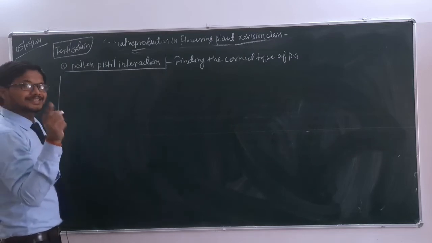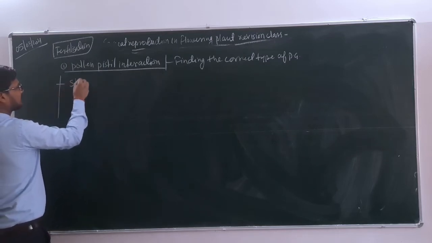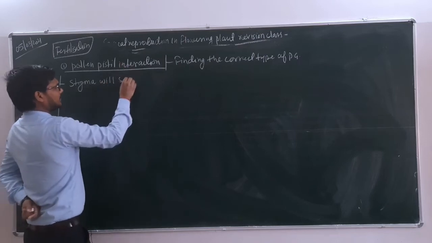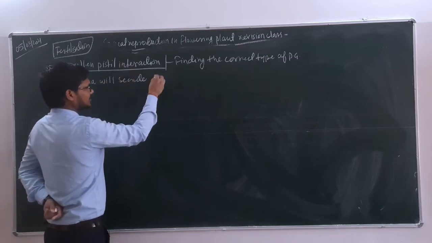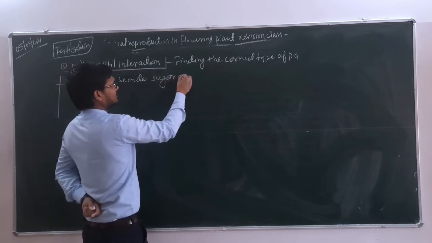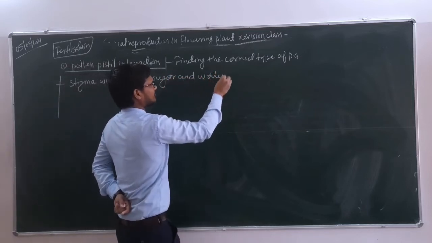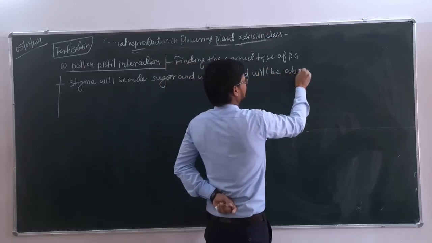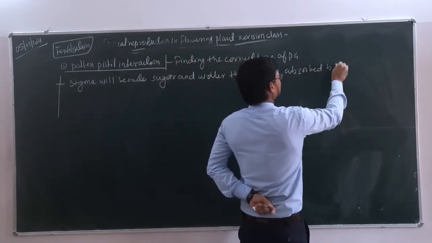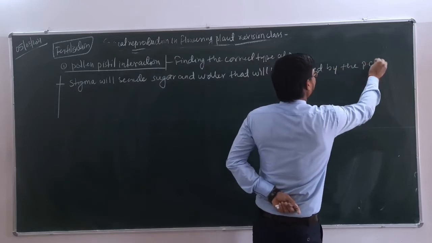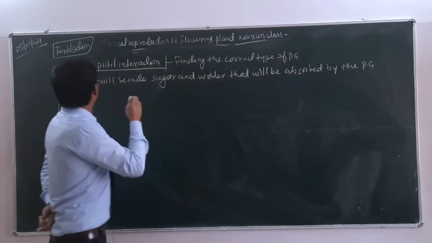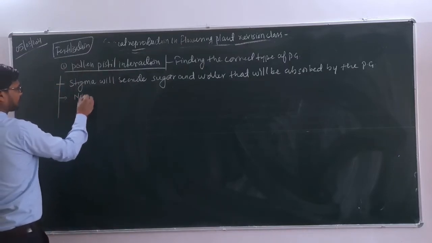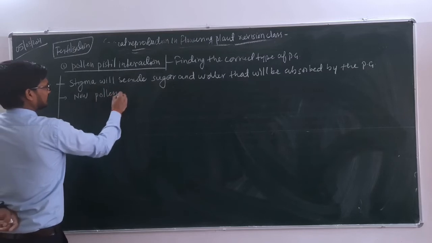If the pollen grain is the correct type, then here the stigma will secrete sugar and water that will be absorbed by the pollen grain, meaning whatever secretion was made by the stigma was absorbed by the pollen grains. Now the pollen tube will